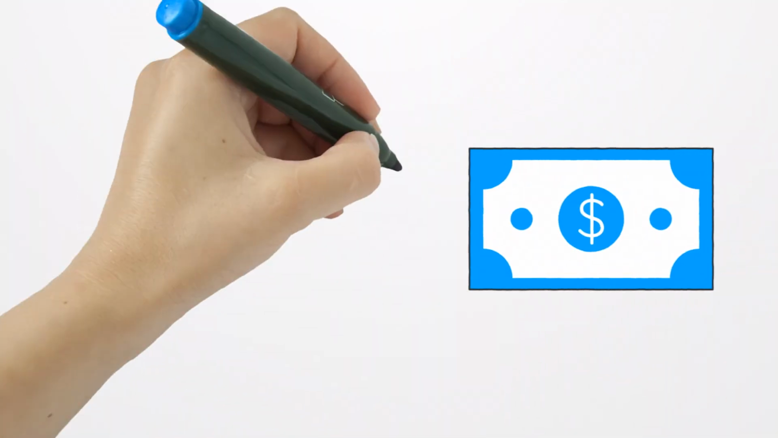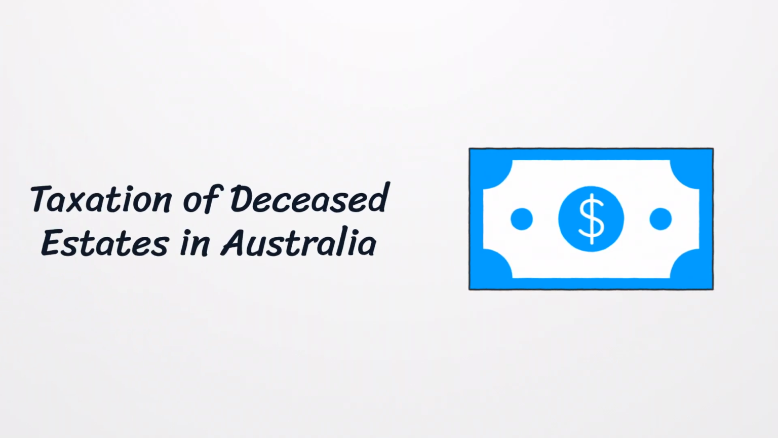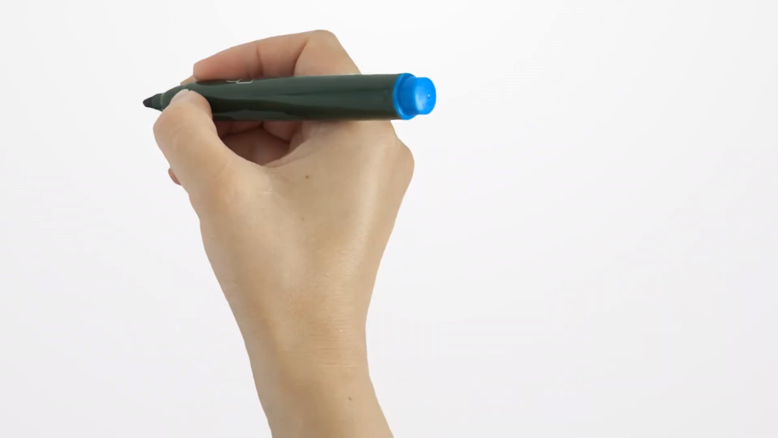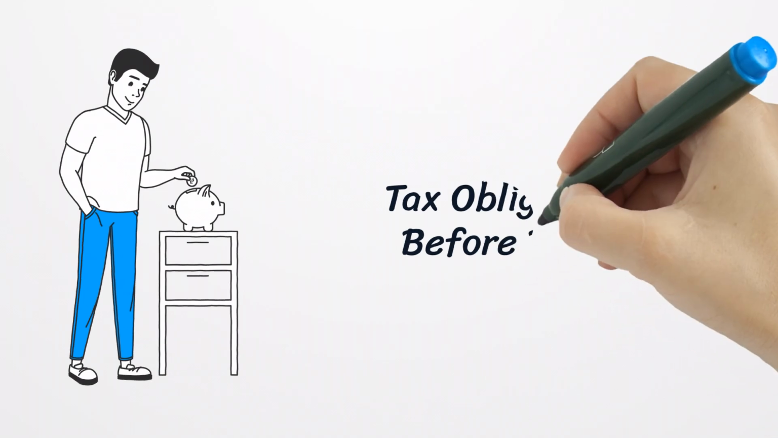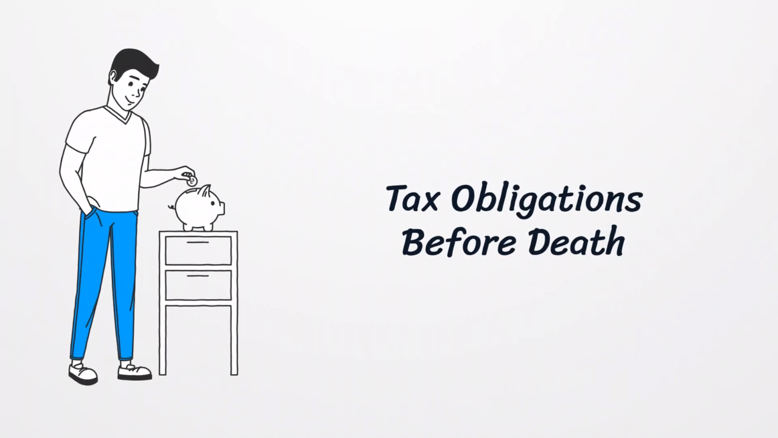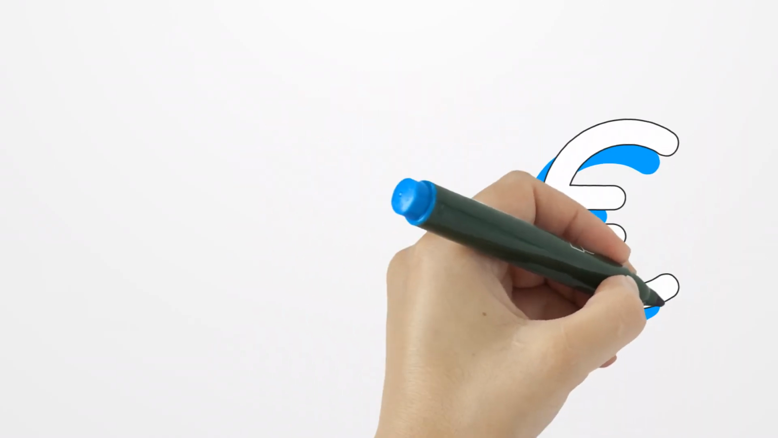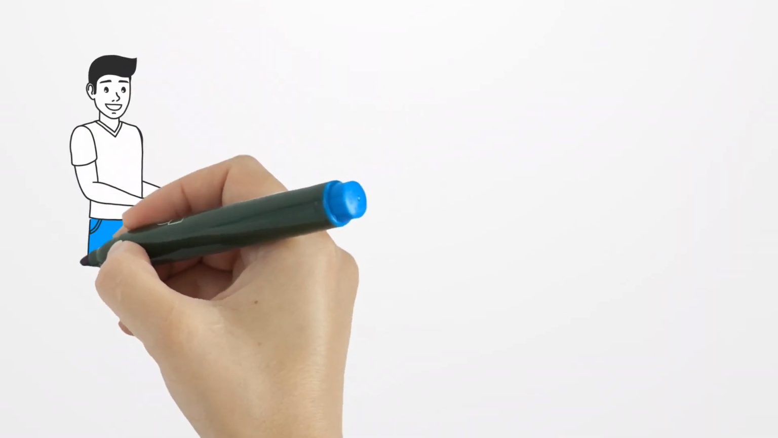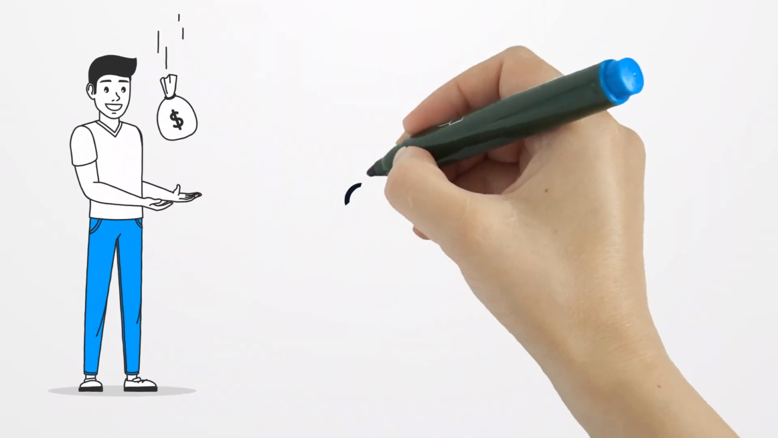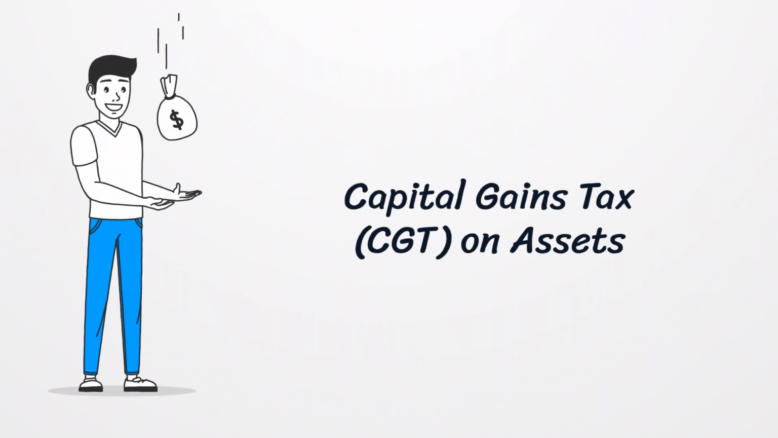Australia does not have an inheritance tax, but certain tax obligations arise during the administration of a deceased estate. The deceased's income and capital gains are taxed normally until the date of death. The executor lodges the final tax return. If the estate earns income after death, it may need to lodge deceased estate tax returns, taxed at concessional rates for 3 years. Generally, there is no CGT when assets are passed to beneficiaries, but it may apply if the estate sells assets to pay debts.